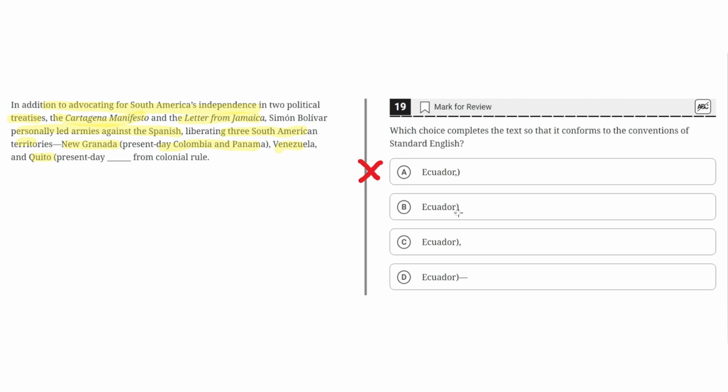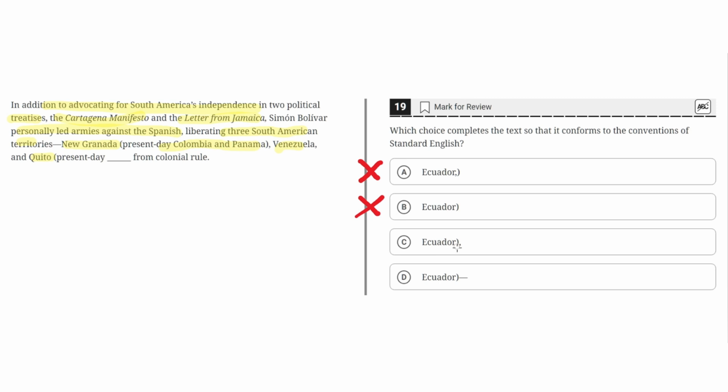B. Ecuador, parentheses. This is incorrect because, like A, there's no dash after the parentheses, and because there is no dash, this supplementary phrase that begins with New Granada and then ends with Ecuador and the parentheses is not separated properly from the rest of the sentence. And because this isn't separated properly, the sentence as a whole is grammatically incorrect, and therefore B is incorrect.